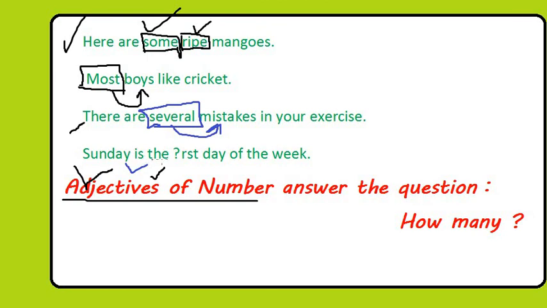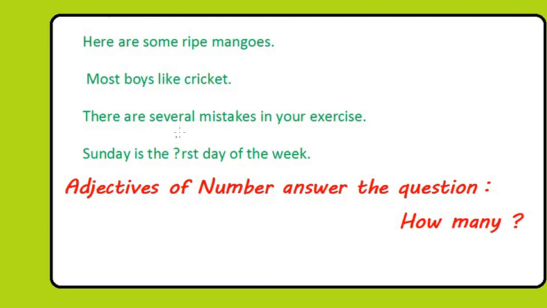Now, Sunday is the first day of the week. It will be first, F-I-R-S-T. Sunday is the first day of the week. We have discussed that when it is telling the order in which one stands, or which thing stands. Here the day is standing, the first day. So day is the noun, and it is being described by the adjective, that is first. First is the adjective of number in this sentence.